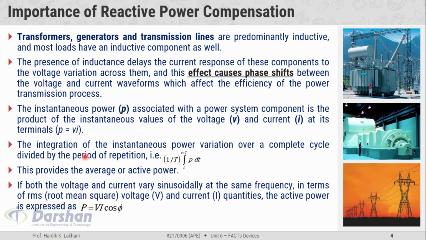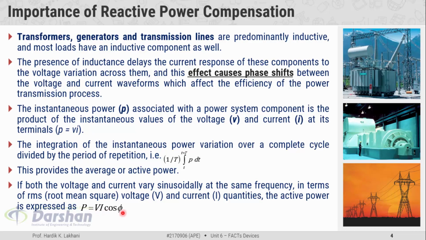If both voltage and current vary sinusoidally at the same frequency, in terms of RMS, which is root mean square, voltage V and current I quantities, the active power is expressed as P equals VI cos phi. So this power is the active power, or we can say the average power, in terms of RMS values of voltage and current. So P equals VI cos phi.